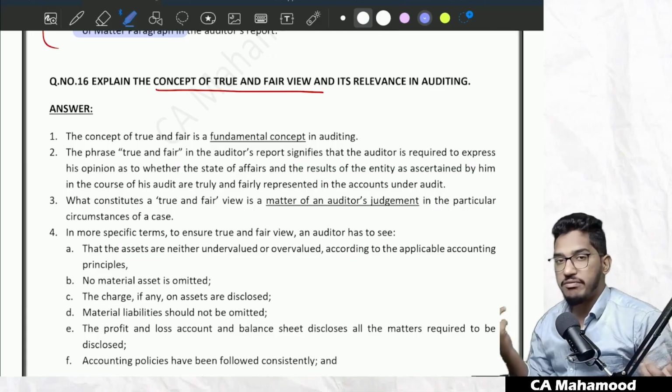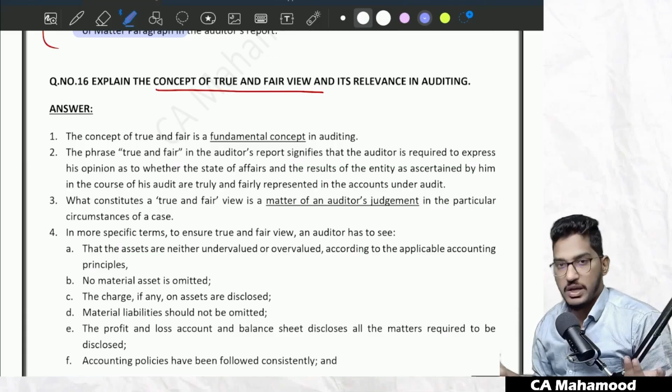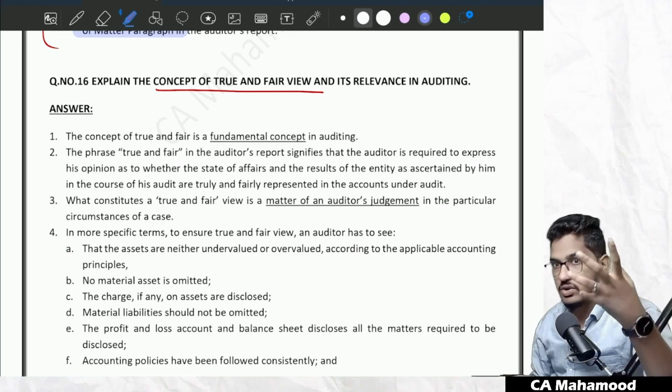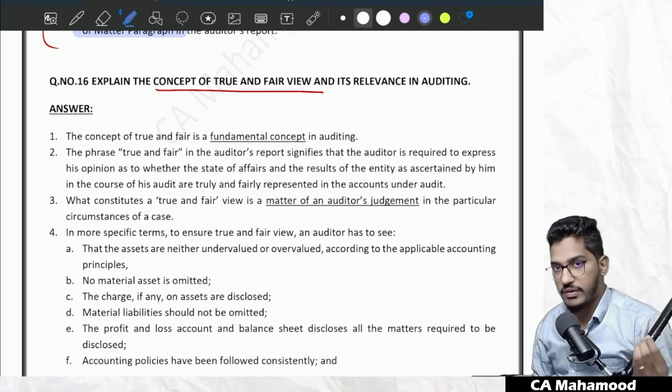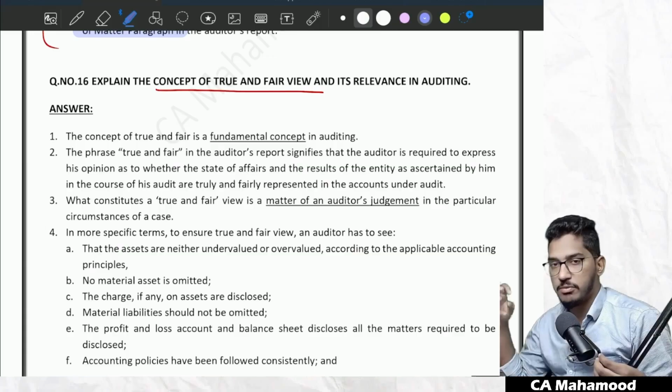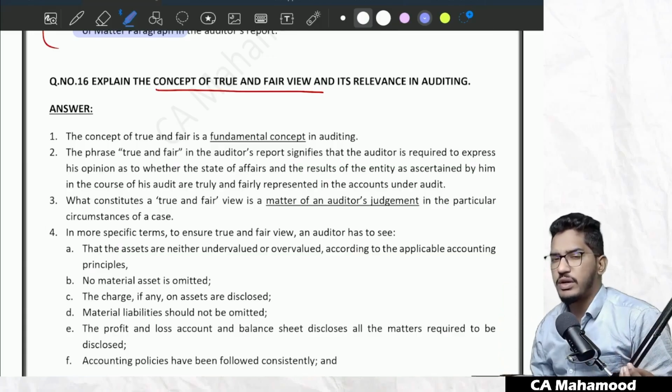Can we exhaustively define true and fair view? The answer is no. We can't give a list of 10 points and say if these 10 points are satisfied, financial statements give a true and fair view, and if any of the points is violated, financial statements do not give a true and fair view.